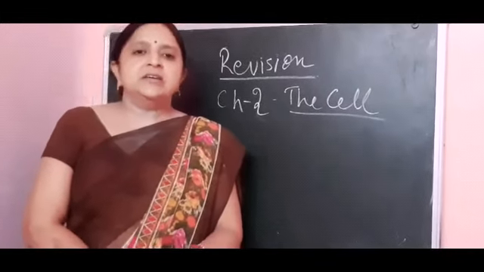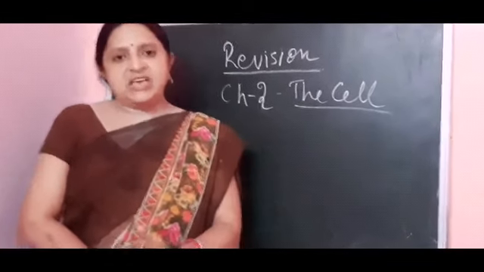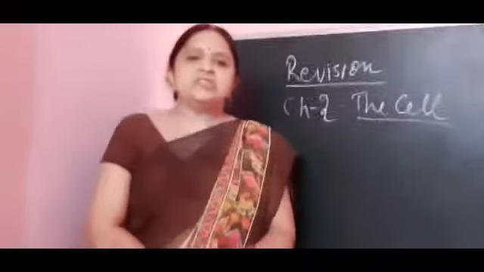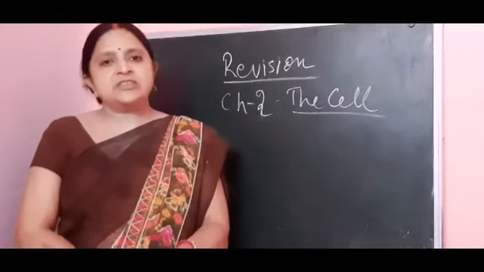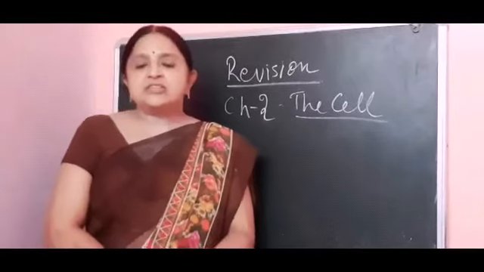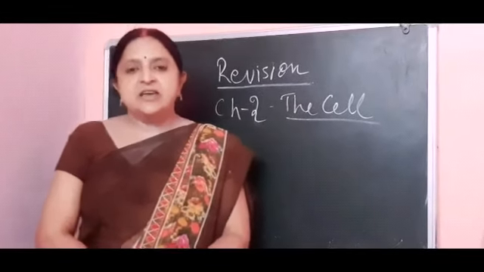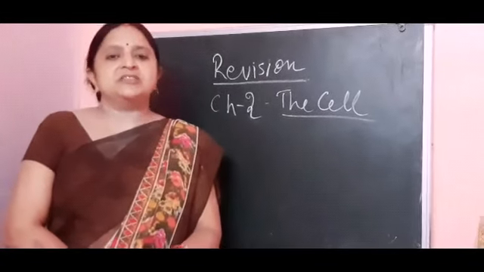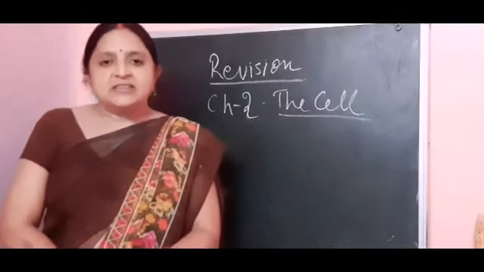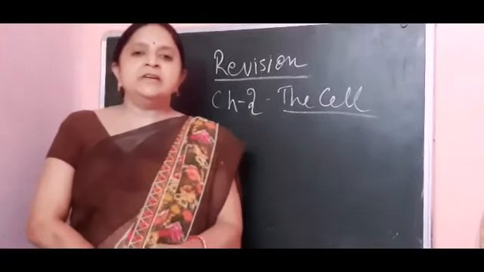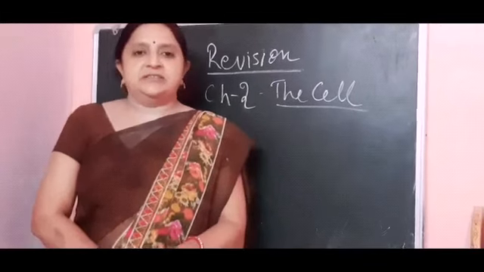Now, the cell size. The smallest known cell is mycoplasma, and the largest known cell is the ostrich egg cell. In the human body, sperm is the smallest cell, the ovum, that is the egg, is the largest cell, and the nerve cell is the longest cell.